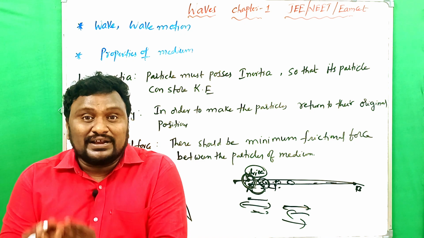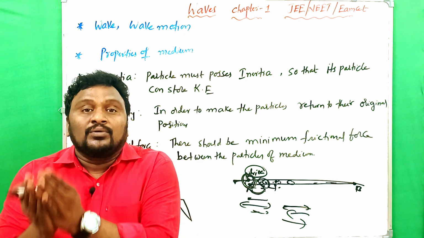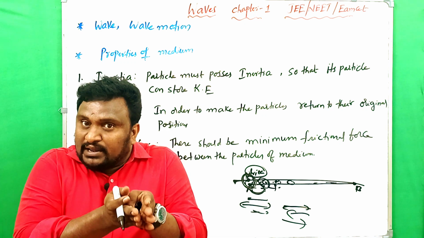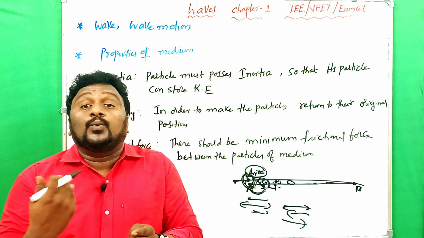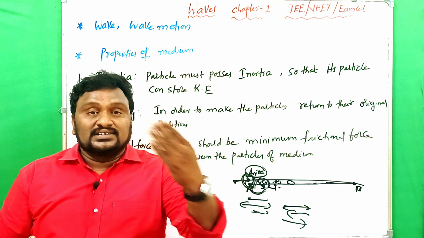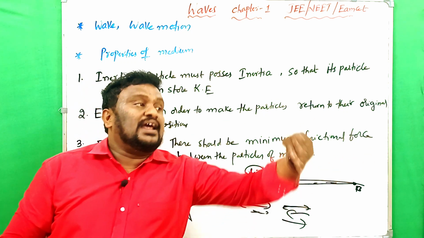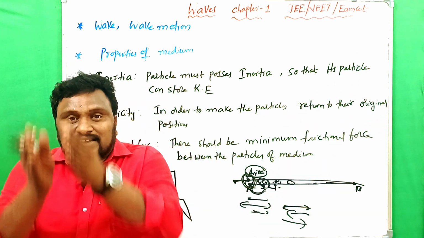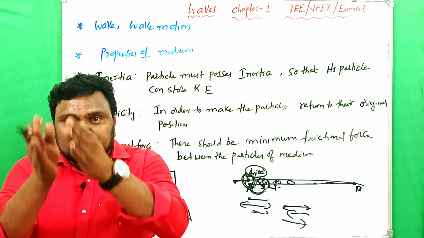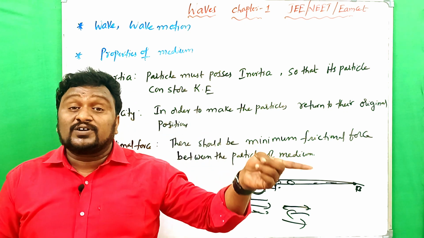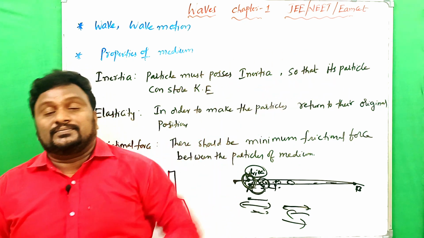They can vibrate and transfer the energy from their position to the next vibrating particles. During the vibrations, they will collide with each other, and like that the energy passes on. So the particles vibrate at their respective positions only, but they can transfer energy from one place to another.